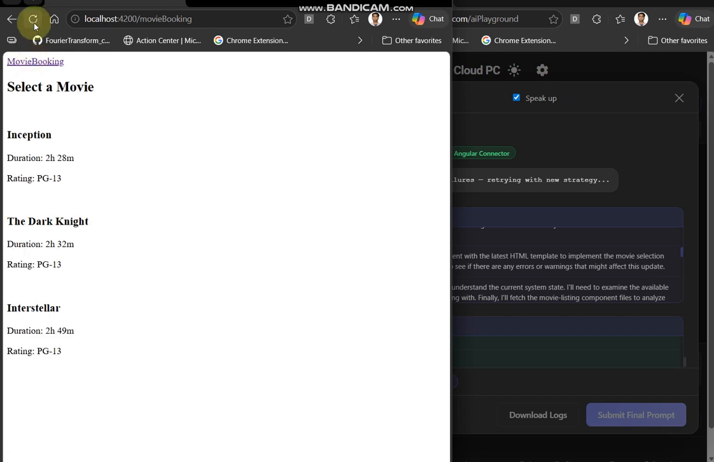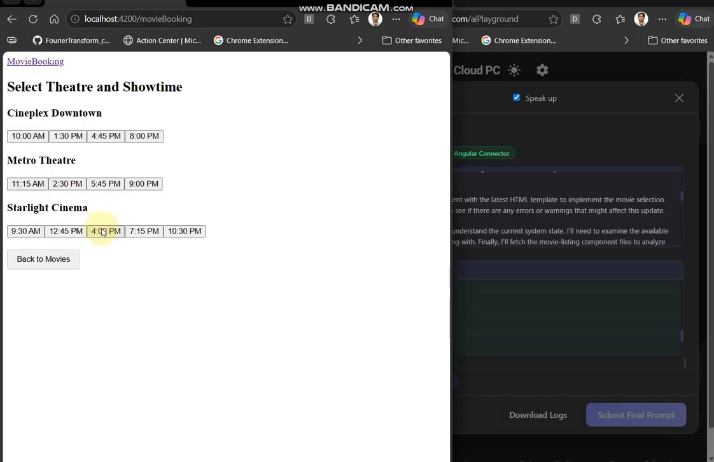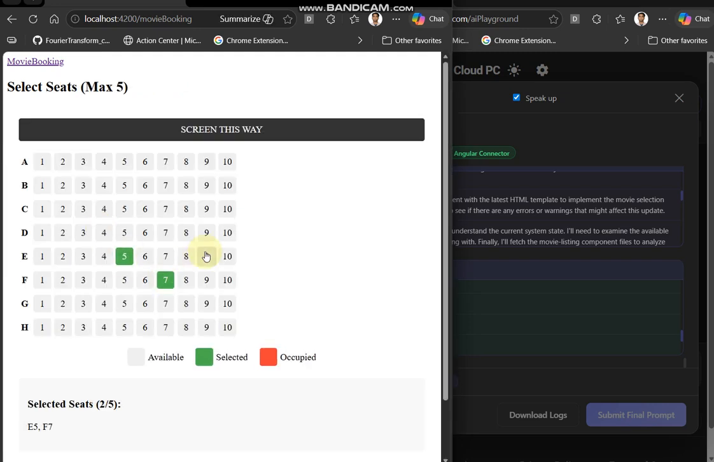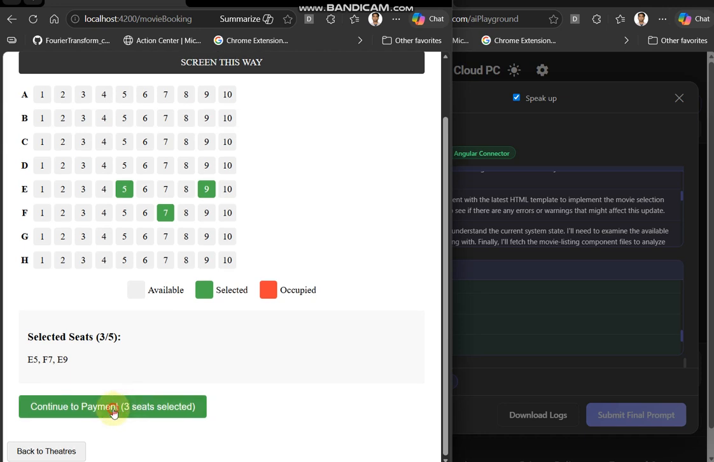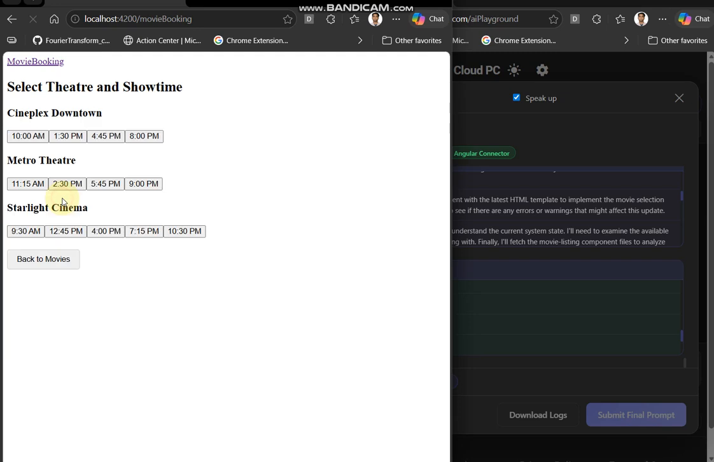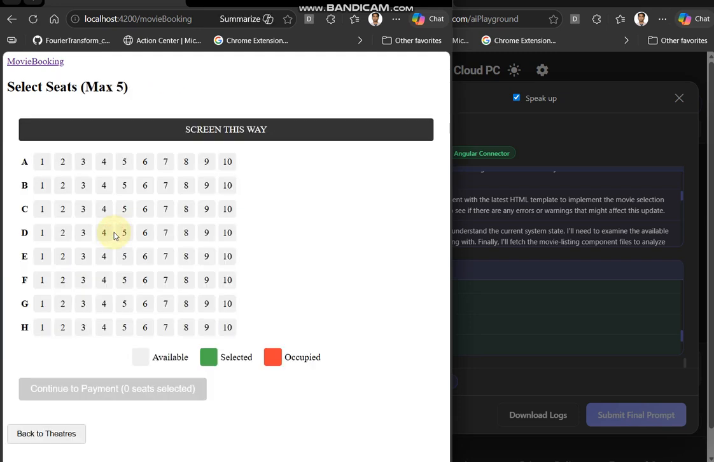I'm updating the movie booking component with new Angular code to implement the movie interface and template structure. Then I'll check the system logs to verify there are no errors from the recent deployment.